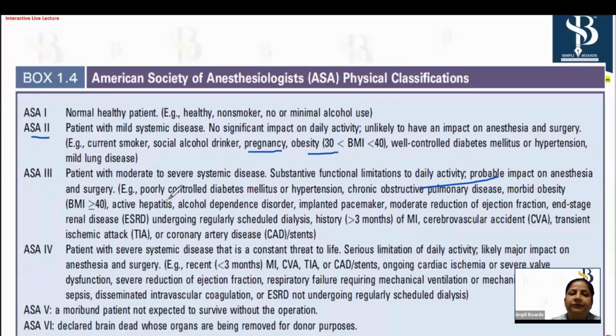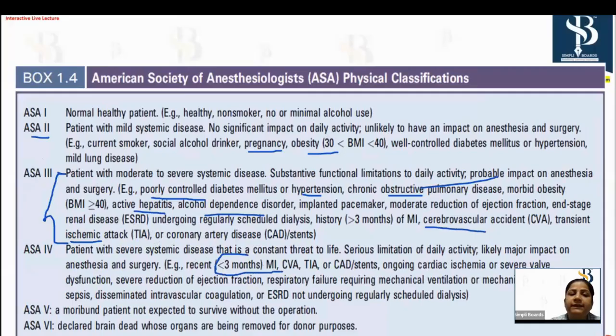Then comes ASA 3, where you have a moderate to severe systemic disease. In this you have poorly controlled diabetes, poorly controlled hypertension, COPD, active hepatitis, alcohol dependence disorder. Then the patient having a pacemaker, or any patient who had a cerebrovascular accident, angina, or MI history. These all come under your ASA 3 category. Here the ischemic attack, that is angina or MI history, is ASA 3, but if it is a recent history, less than 3 months, that comes under ASA 4.